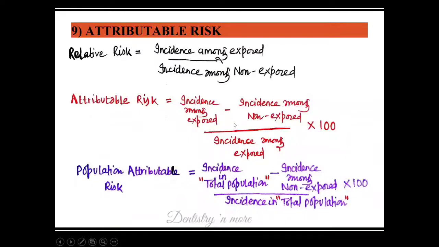Attributable risk explains the power of a causal factor, but this says if we remove that particular causal factor from the population, that is, if we are implementing a tobacco cessation program in a group of people, we can save 30% of deaths.